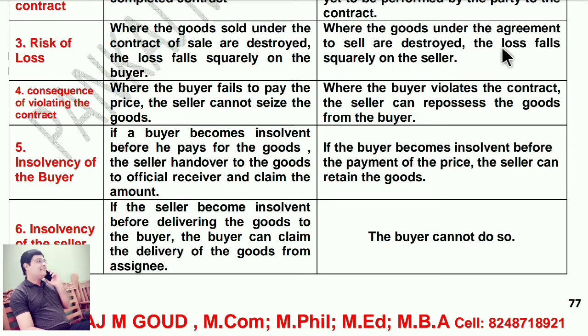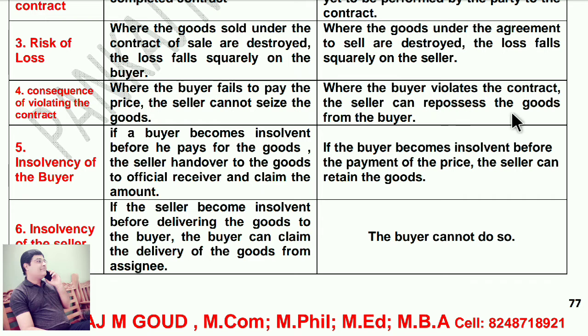Consequences of violating the contract. In a sale, where the buyer fails to pay the price, the seller cannot seize the goods. But in an agreement to sell, where the buyer violates the contract, the seller can repossess the goods from the buyer, means he can take back.